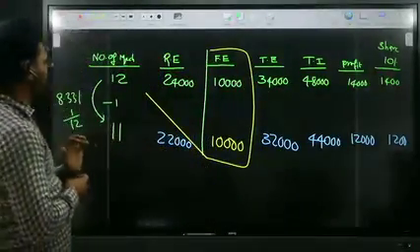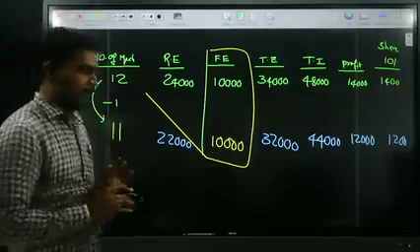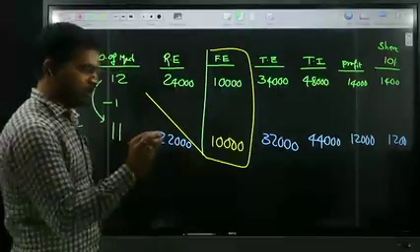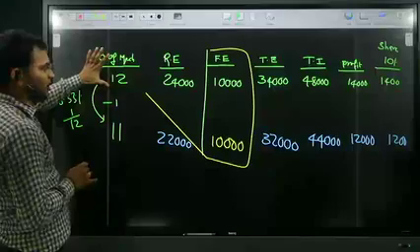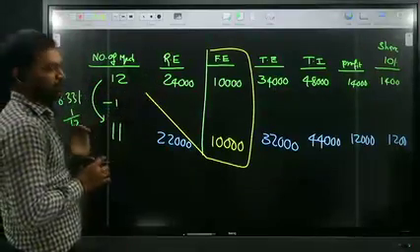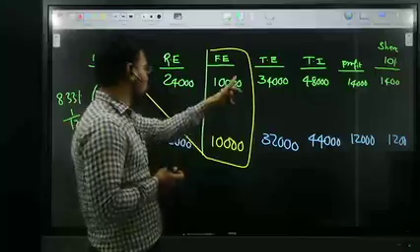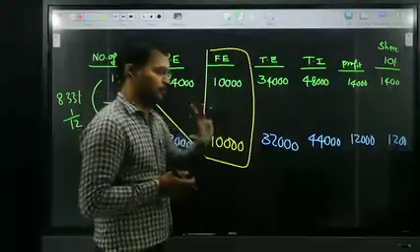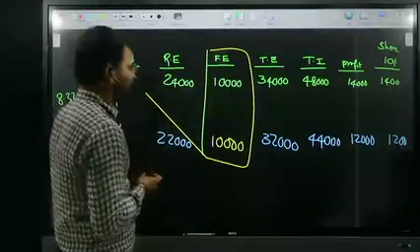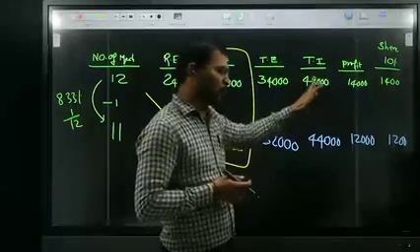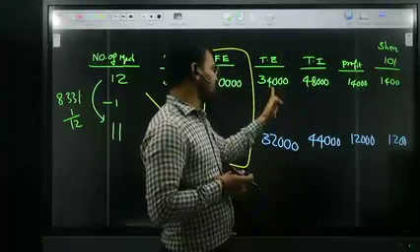Just listen. Whenever 12 machines are working, running expenditure is 24,000. Fixed expenditure is 10,000. Total expenditure is 34,000.